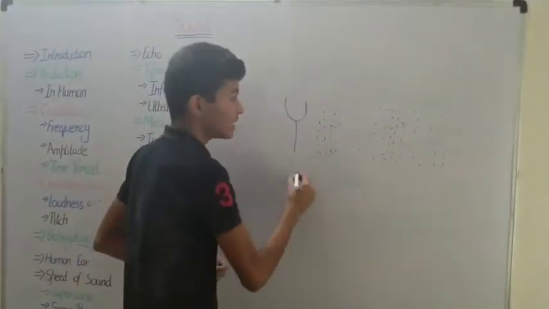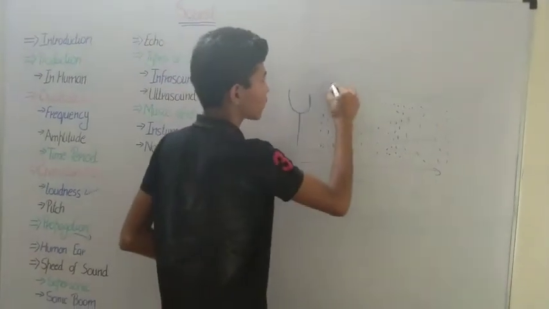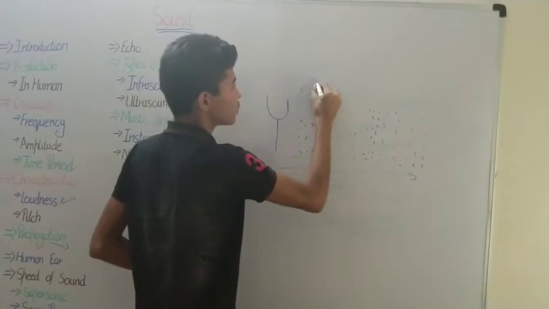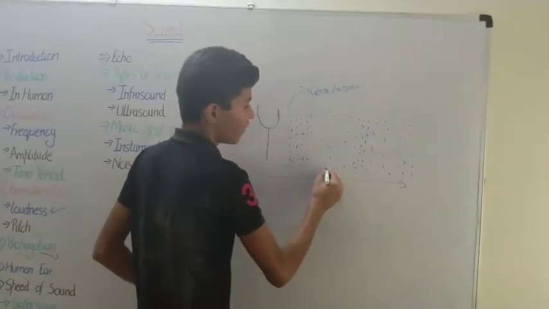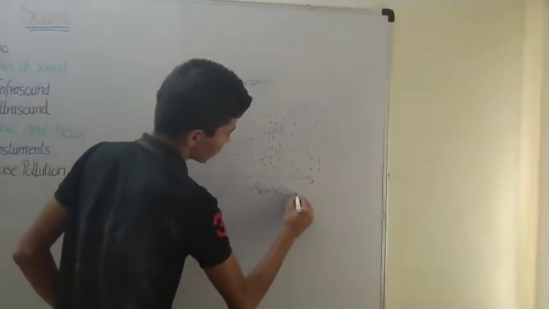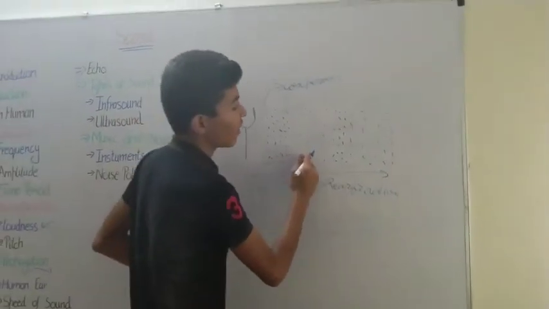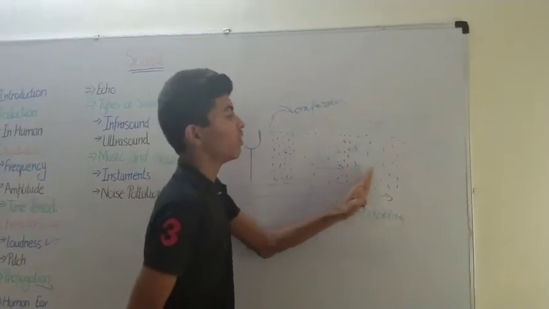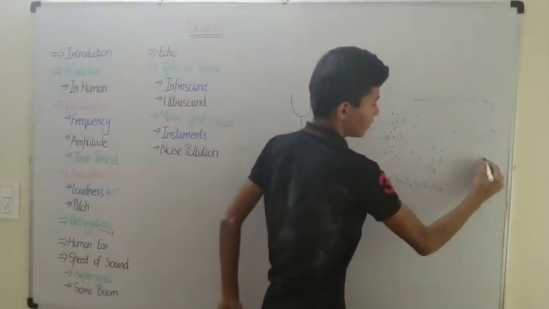So this is how sound travels. It forms a compression and a rarefaction. So it travels from the denser medium to the lower medium, and then it goes on propagating in this direction.